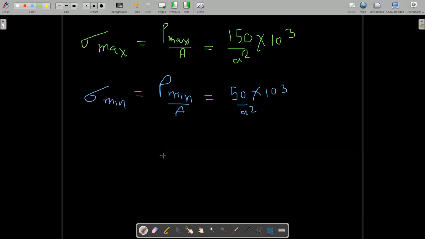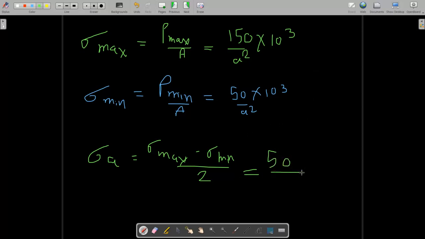So what is the stress amplitude? It is equal to maximum stress minus minimum stress, divided by 2. So what is the answer? It is 50 upon a square into 10 raised to 3.